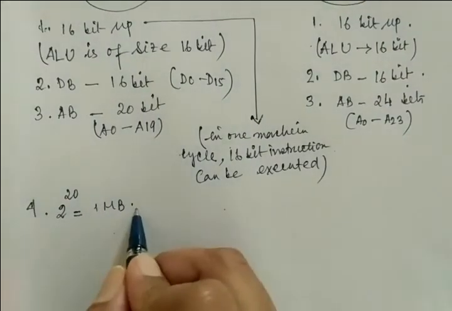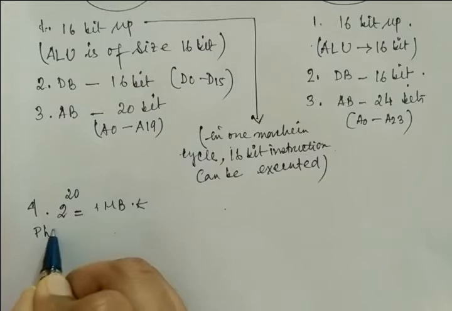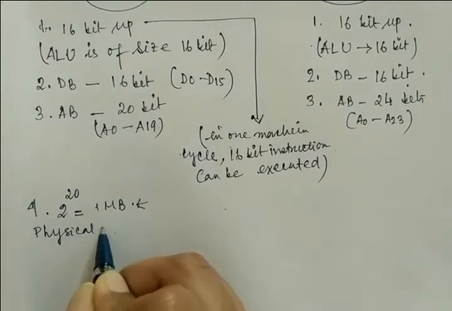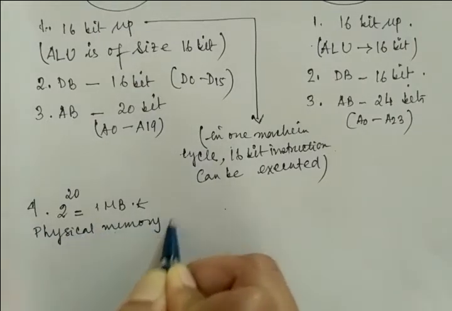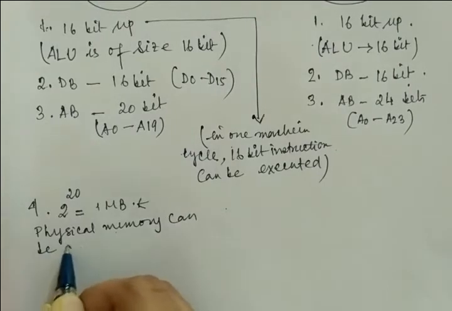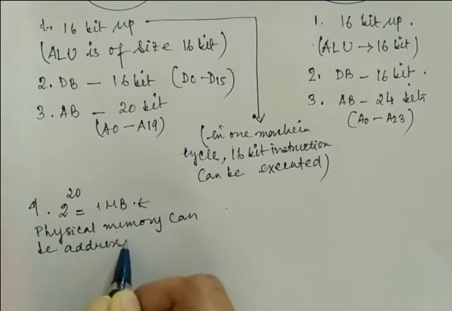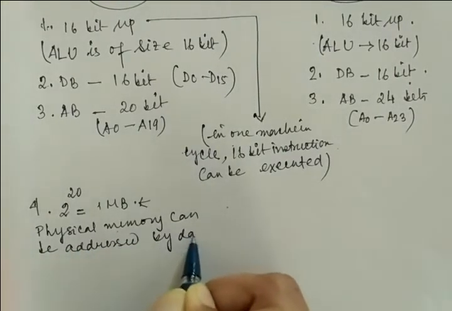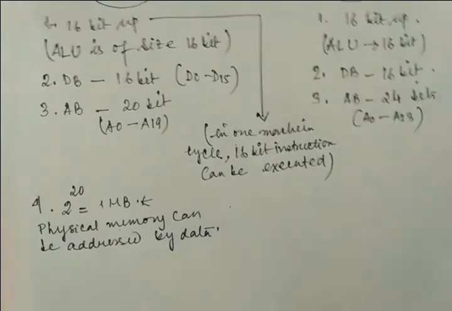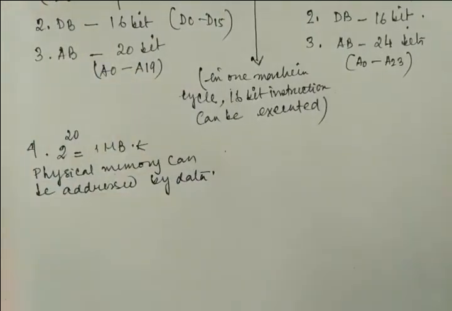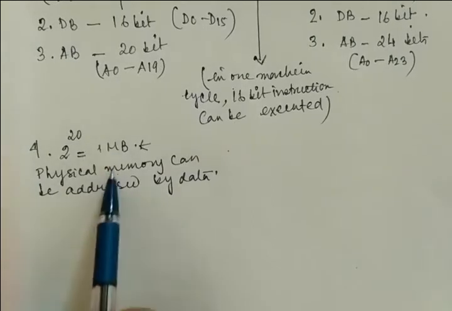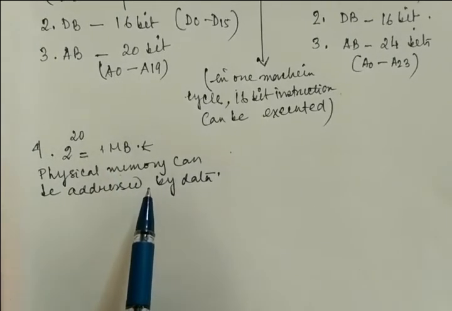So this much amount of physical memory can be addressed by the data. The data we can store in the ultimate memory is up to 1 MB, right?